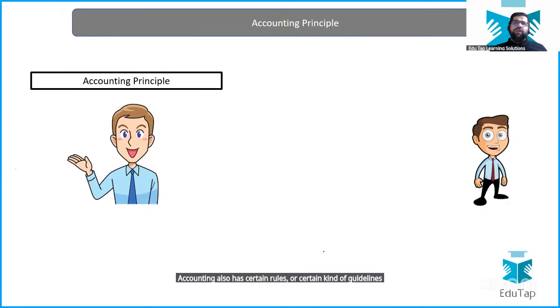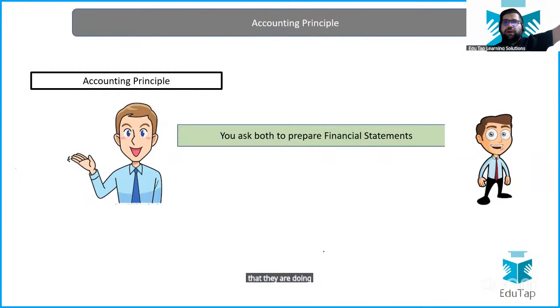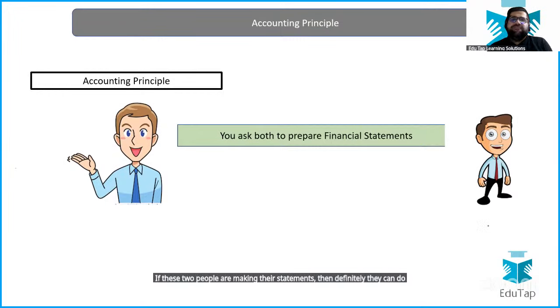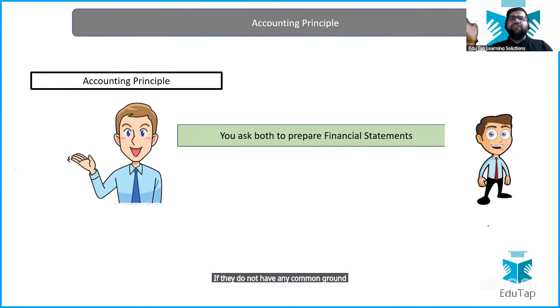Now see, suppose Ramesh and Suresh are both making financial statements. I mean they are doing financial accounting in which we make three basic statements: profit and loss, balance sheet, and cash flow. If they do not have any common ground, they can do whatever they want, right? Nobody will come to stop them.